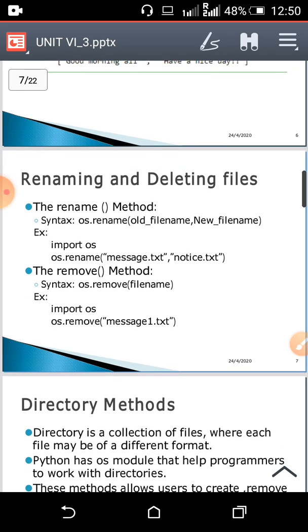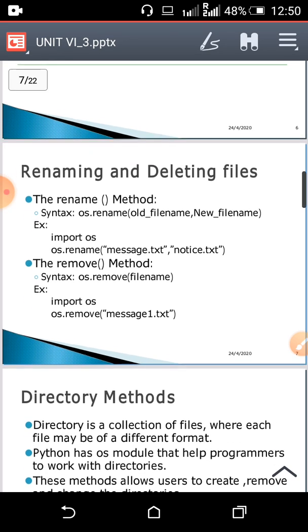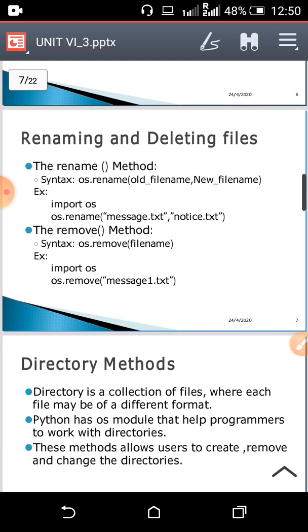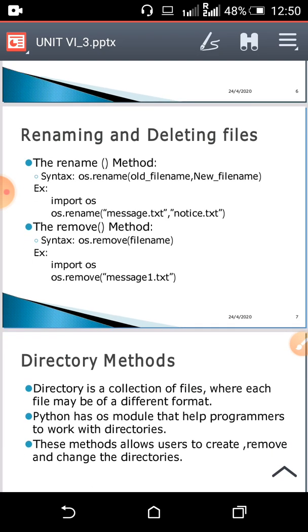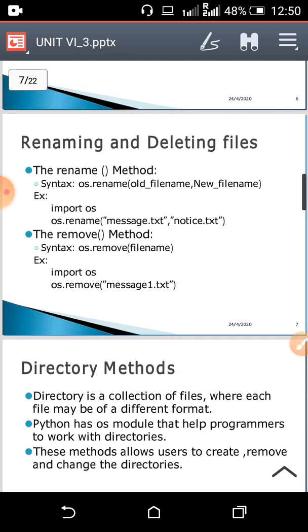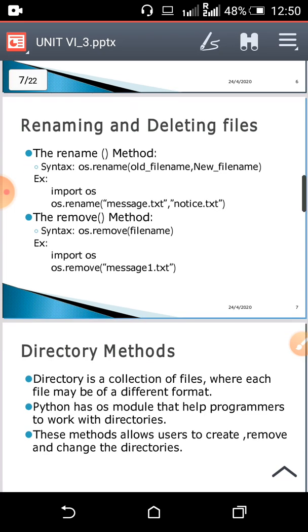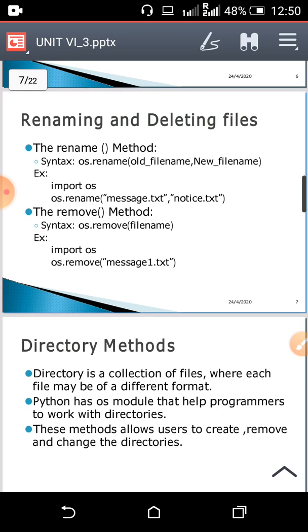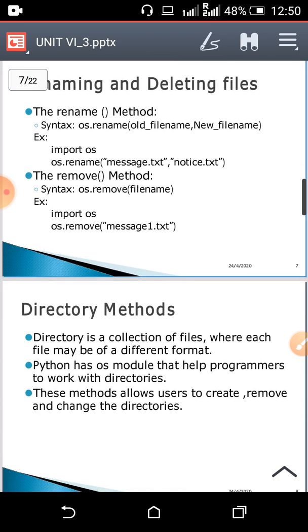Now next is renaming and deleting files. If you want to rename your file, the OS module provides the rename method. os.rename, in brackets you give the old file name, then your new file name. Import the OS module, then os.rename. Suppose I want to replace my message.txt name with notice.txt. My old file name is message.txt and my new file name is notice.txt. In this way you can rename the file.